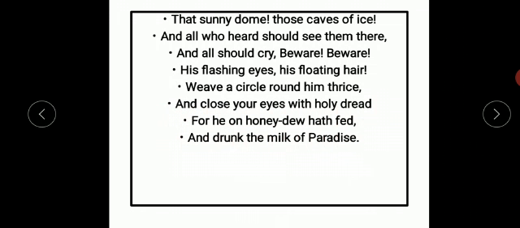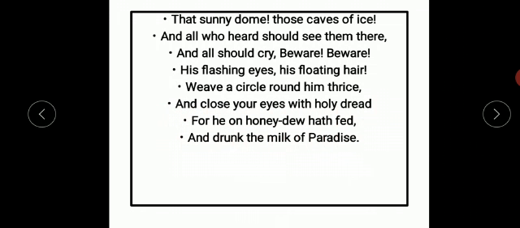Flashing means shining eyes, and floating hair, and they would cry, beware, beware, out of fear of him. Beware means savdhan. Okay, they would go round him 3 times, and they would close their eyes with holy dread. Dread means fear. They would close their eyes with holy dread from that magician.